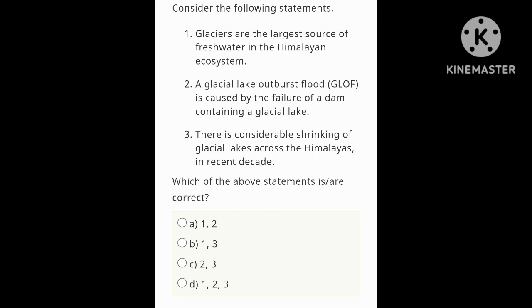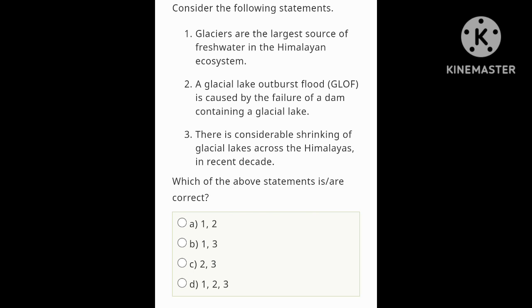Yes, when the Earth is getting warmer, glaciers melt and glacial lakes are formed, and when the dam fails, the glacial lakes outburst and flood-like situations happen, and most of the region is submerged. So statement 2 is also correct.